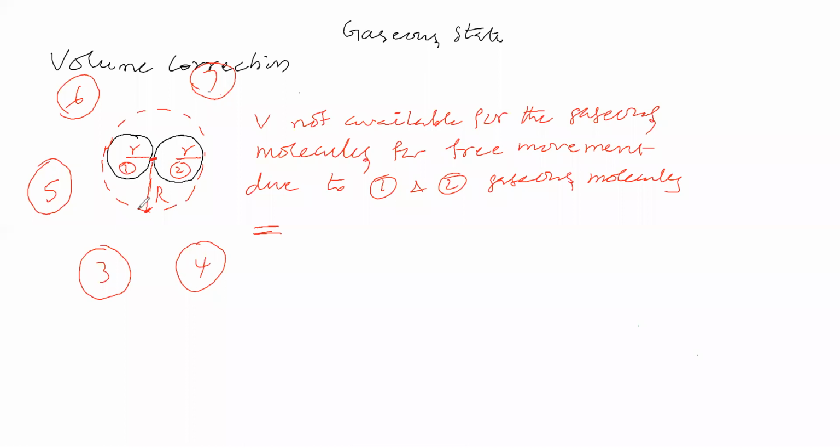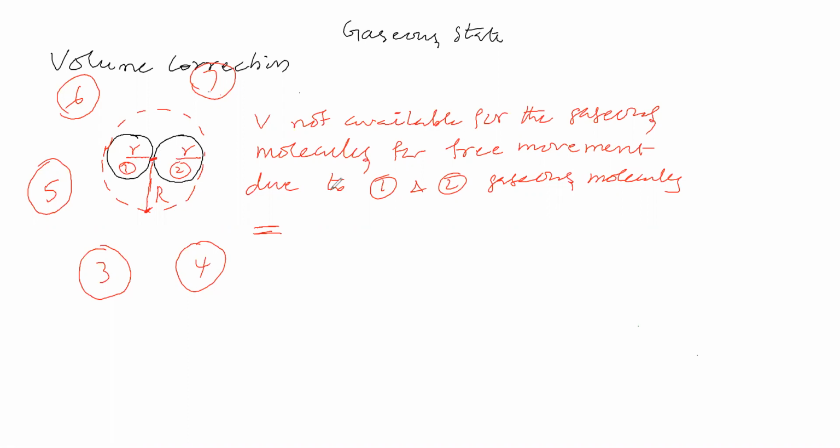No. That means this volume is unavailable for free movement for other gaseous molecules. This sphere is there, no? This sphere's volume is not available for other gaseous molecules due to 1 and 2.